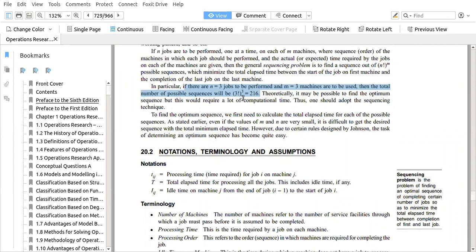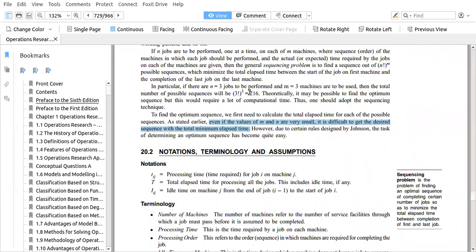Did you get it? Even if the values of m and n are very small, it is difficult to get the sequence of total minimum time. Why?